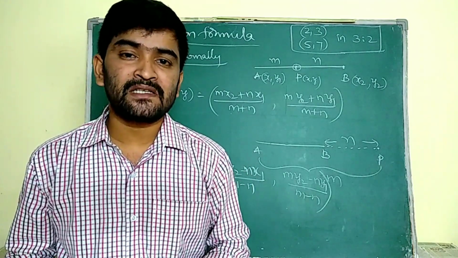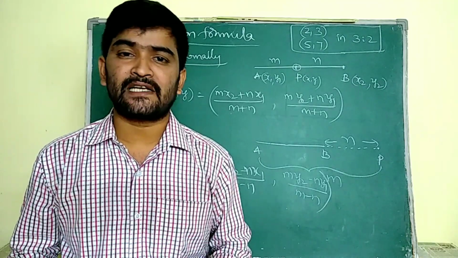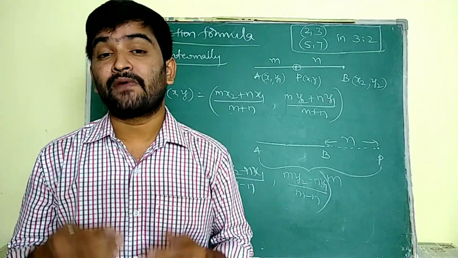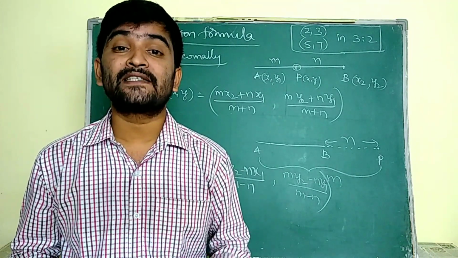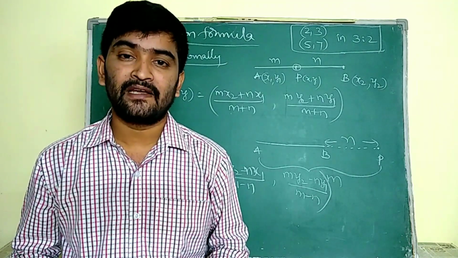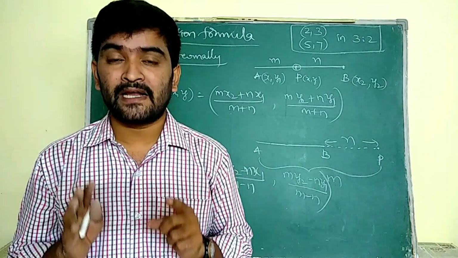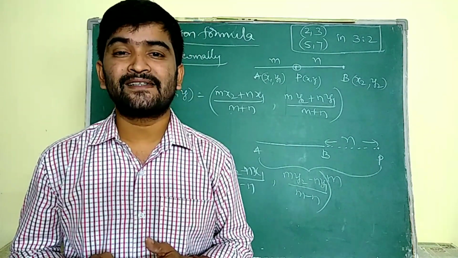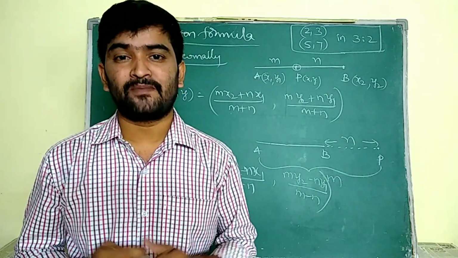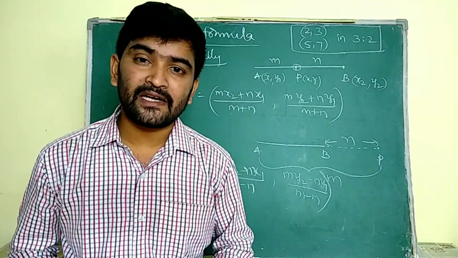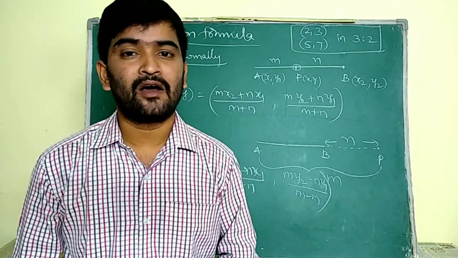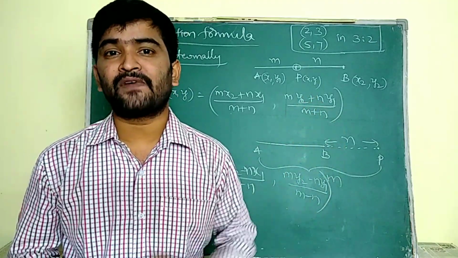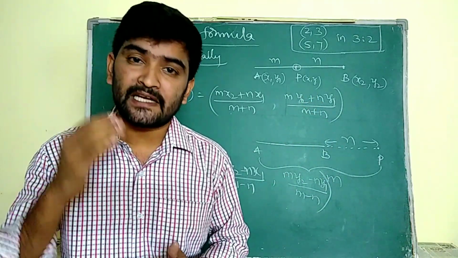For the remaining formulas, we may take any point as (x1, y1) and any point as (x2, y2). But for the section formula, it's a very important note: we have to consider the given points in the given order only. Make this one the most important note. Some students consider the first point as (x2, y2) and the second point as (x1, y1). In that case, our answer is definitely going to be wrong. So whenever we do problems with the section formula, we have to consider the given points in the given order only.